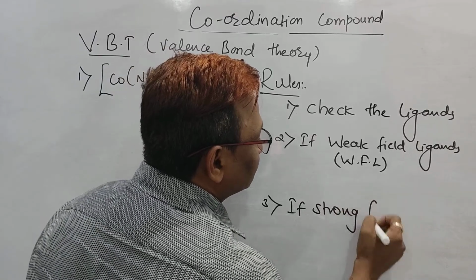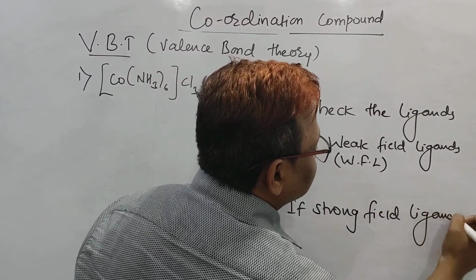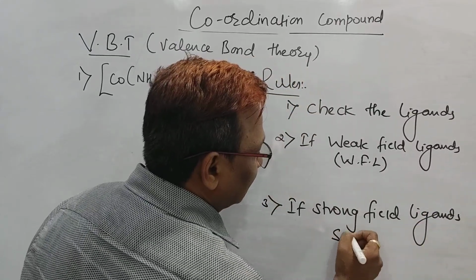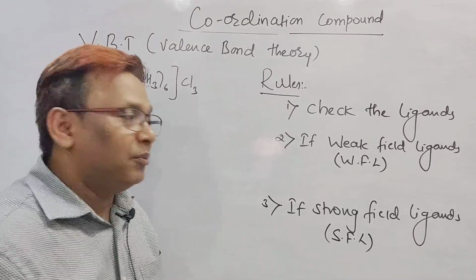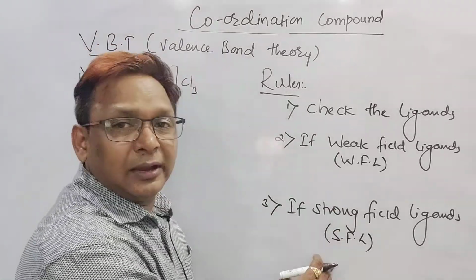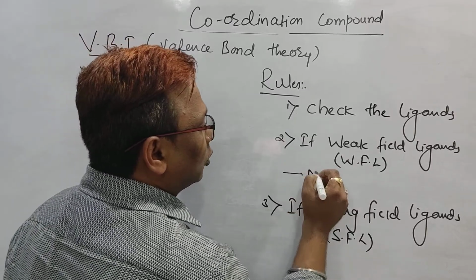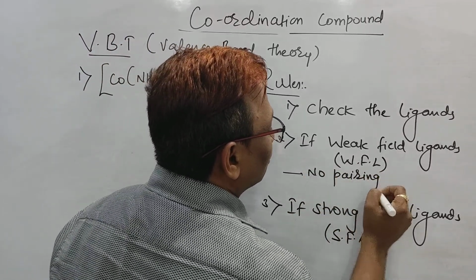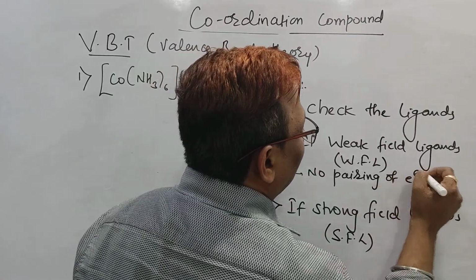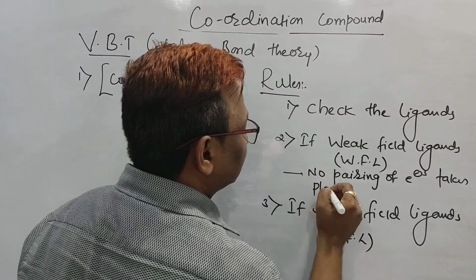And third, the ligand is a strong field ligand. I will let you know which ones are strong field ligands. If it is a weak field ligand, then no pairing of electrons takes place.